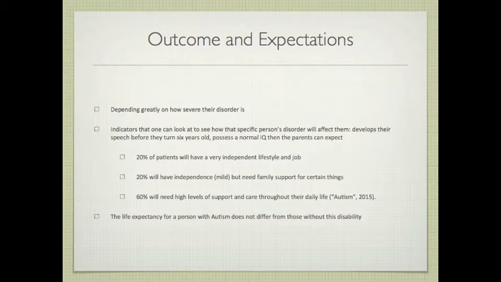The life expectancy for a person with autism does not differ from those without this disability. Dependent on their intellectual ability, they may be more prone to life-threatening accidents such as drowning, so accident prevention is important for the caregivers to know.